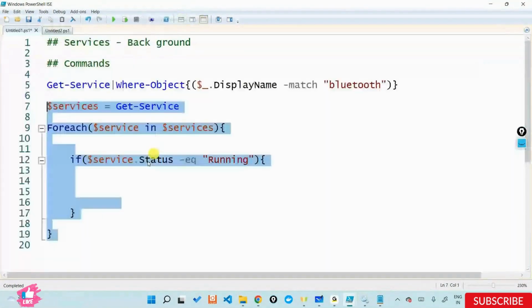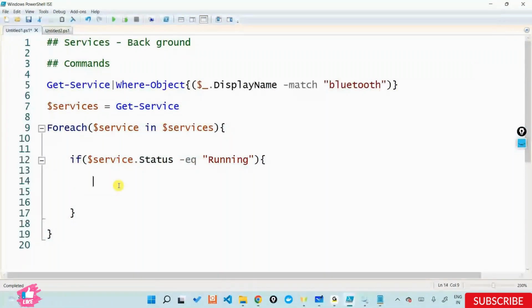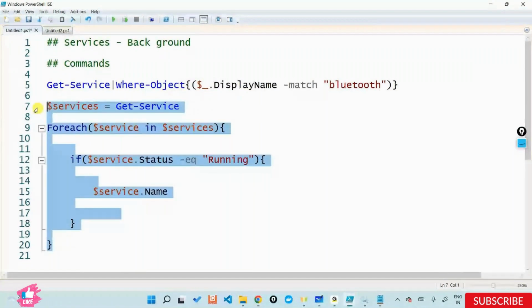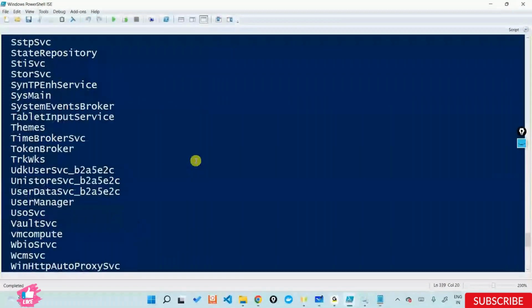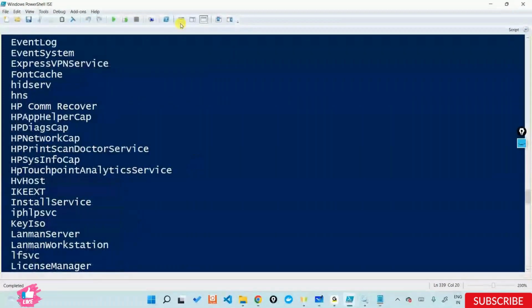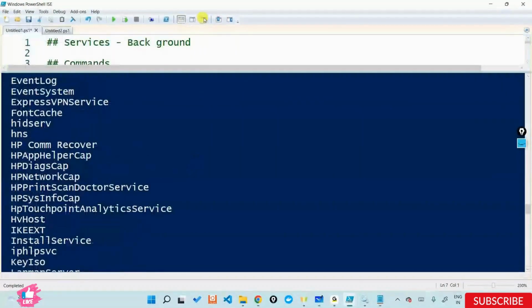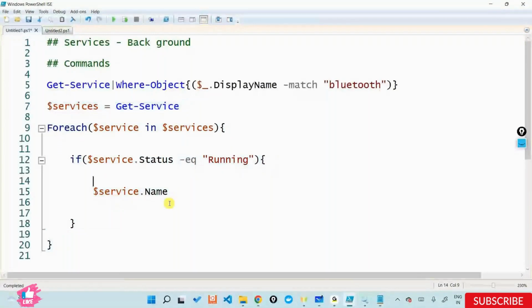Instead, if I say $service.Name, I'll end up printing all the services that are running. I'm just using that condition to print things out. The reason is I'm using service.Name as such.